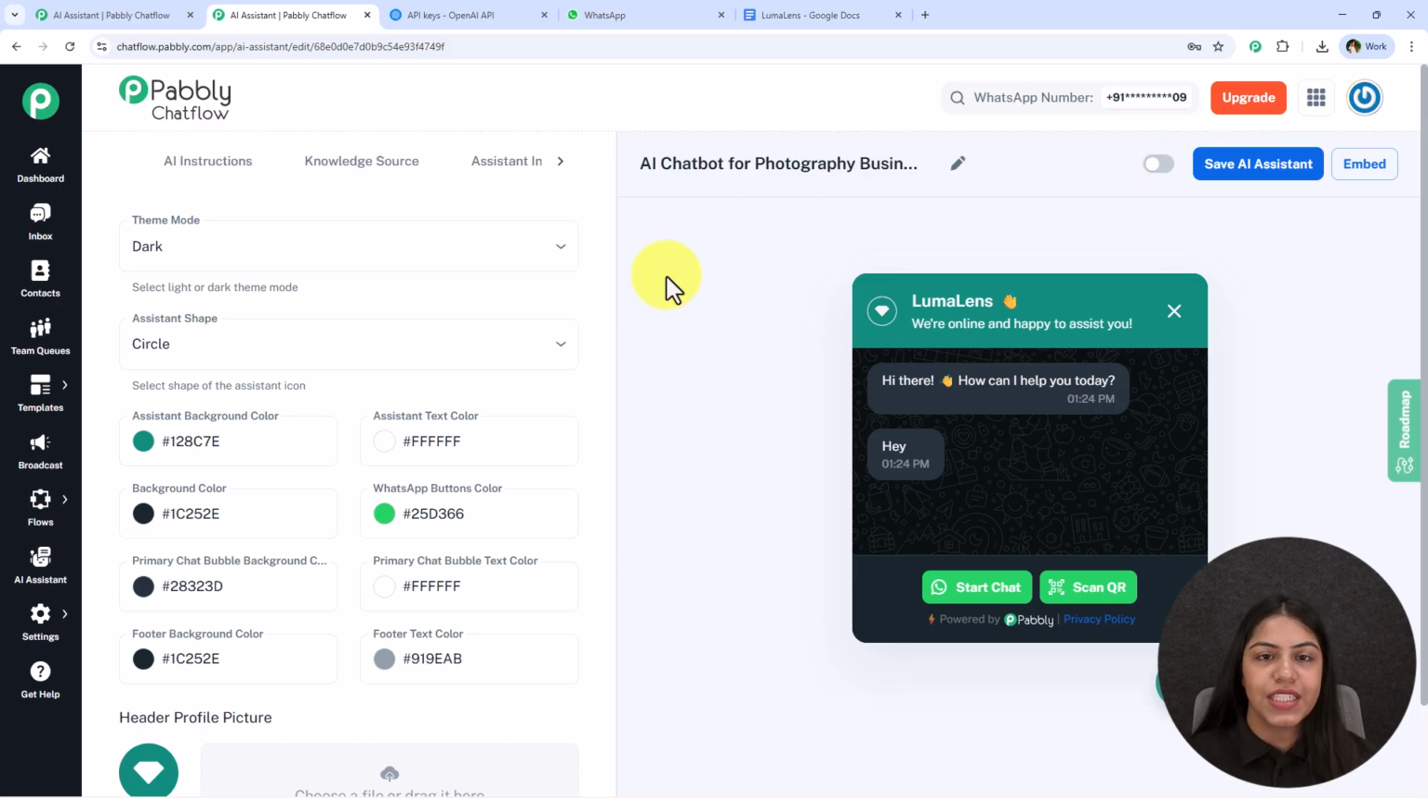Now we are going to see how we can run this for our business. So you have to switch on this button from here. This will activate the AI assistant, and now you have to click on this save AI assistant. Now we have successfully saved this.